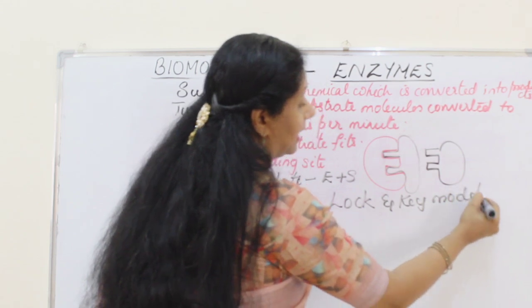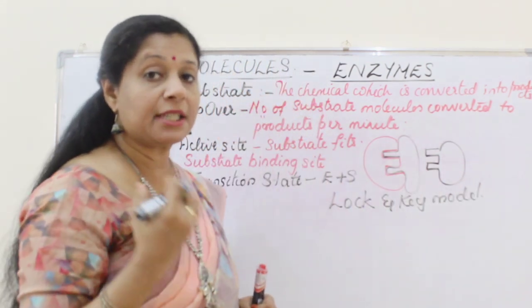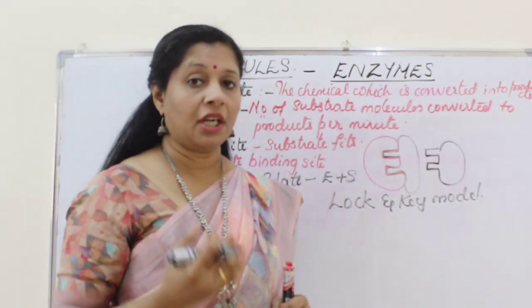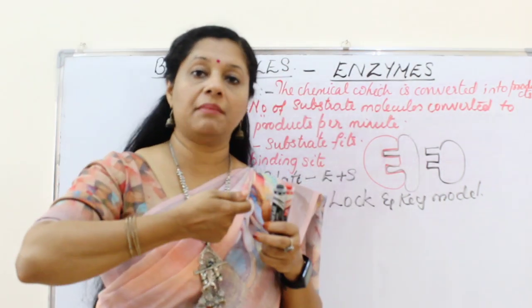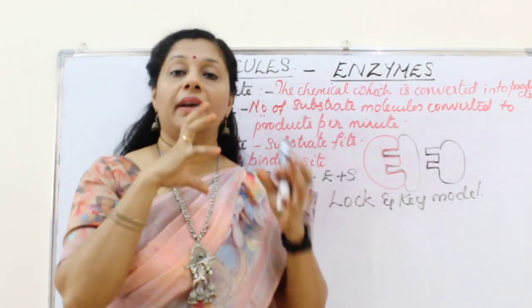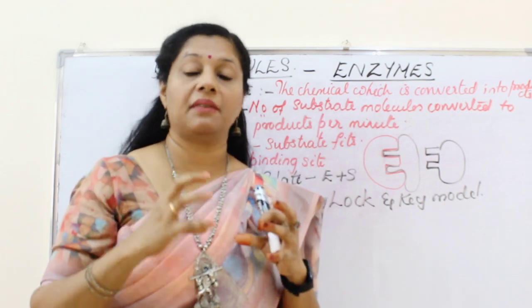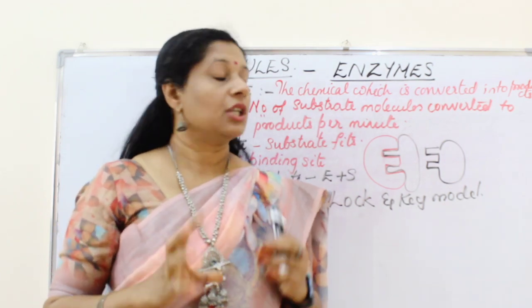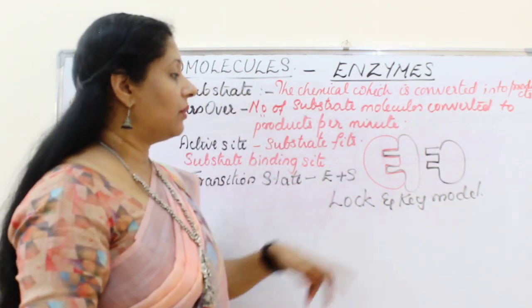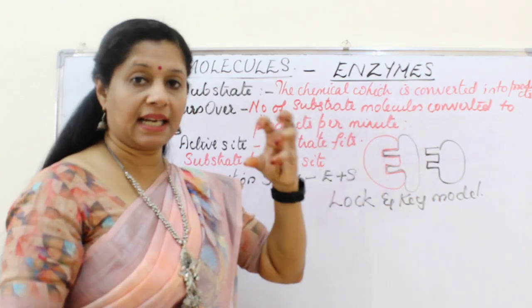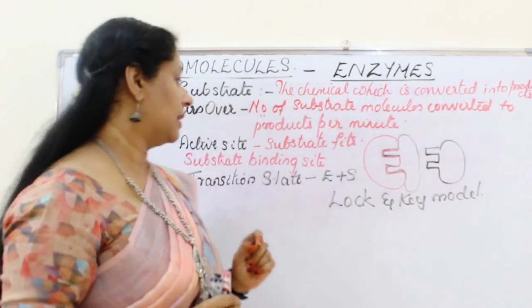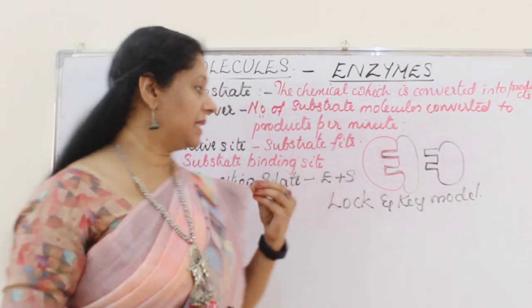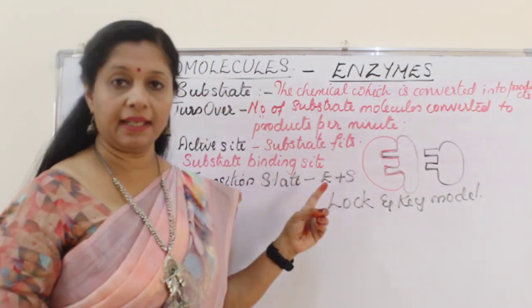Why? Because we already said enzymes are very specific in their nature. Just as a lock can be operated by a particular key, the same way one enzyme can bind to a specific substrate only. Right? So that's called a lock and key model. This is because the active site has a configuration to which only a particular substrate can fit. The active site of the enzyme is otherwise called the substrate binding site.